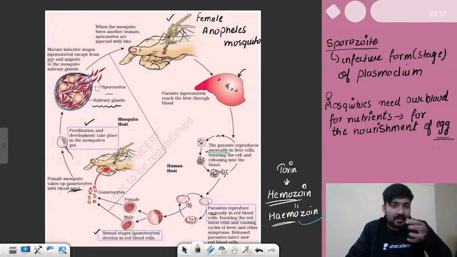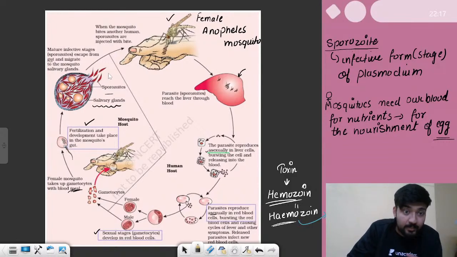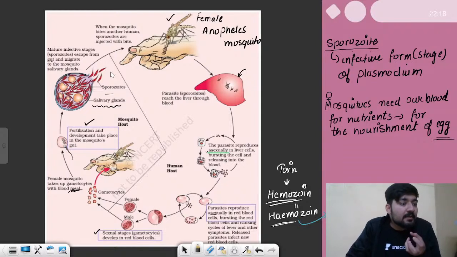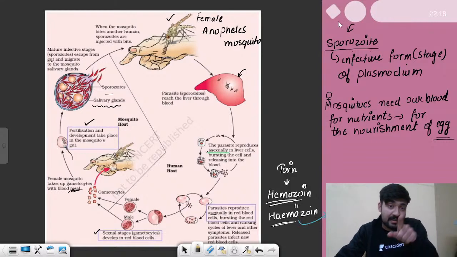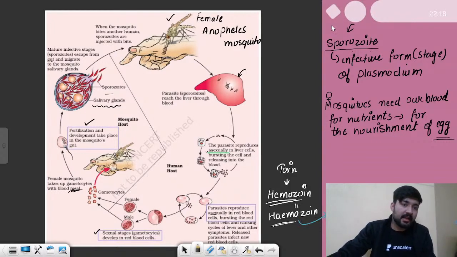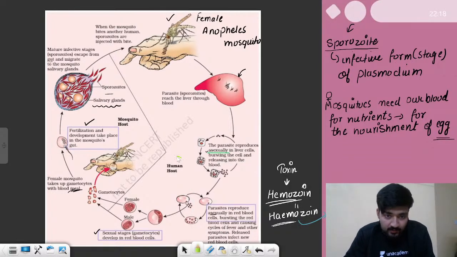And yes, when the mosquito bites us again, this saliva is secreted into our blood, and through that the infective stage of plasmodium, which are sporozoites, enter our body. So this is how the whole life cycle of plasmodium operates. And you can see that it has two hosts, two organisms in which it lives.